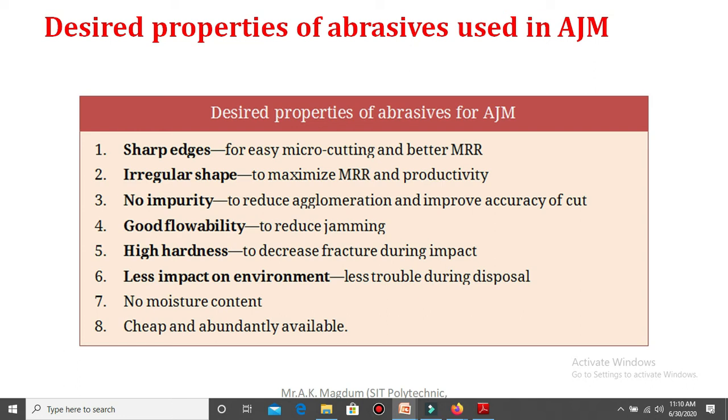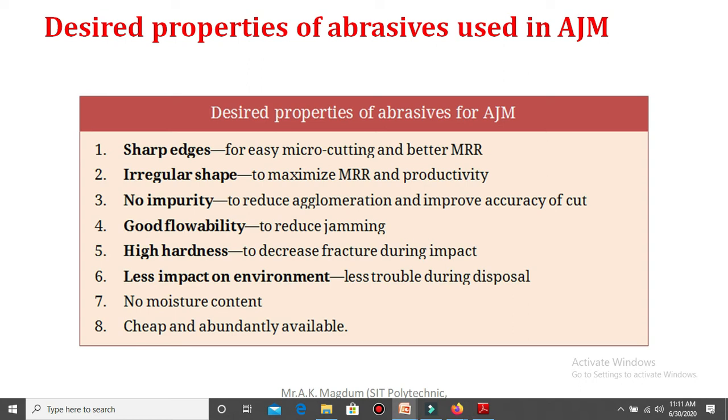Next, less impact on the environment. At the time of machining, the abrasive particles are mixed into the gas and impinge over the workpiece surface. The abrasive particles should be easily disposable, so that they do not harm the environment. This property is also very useful, because we want to save the environment, survive for a longer period, and carry out abrasive jet machining. For that purpose, this property is very important.